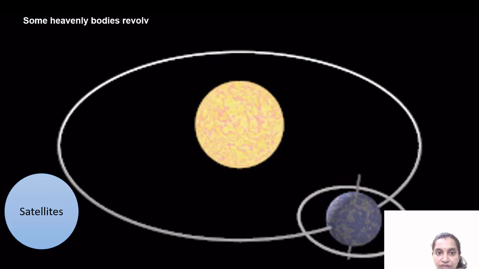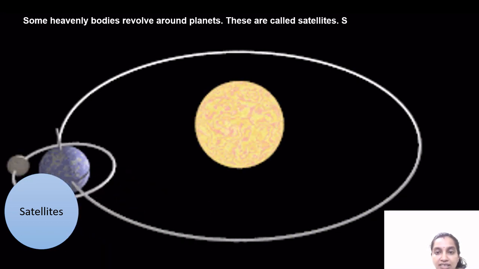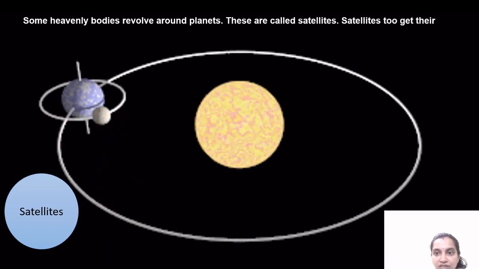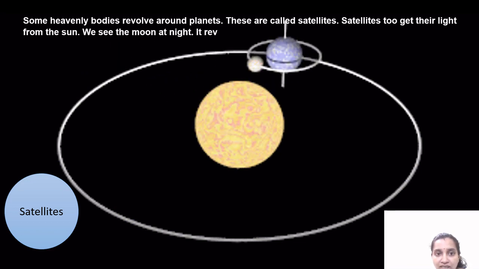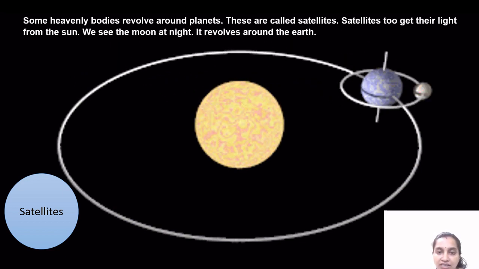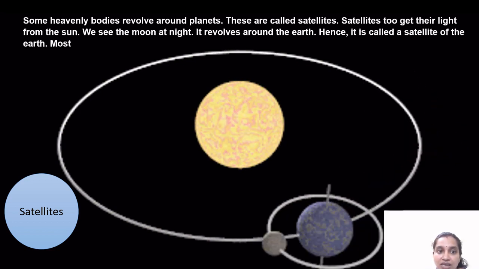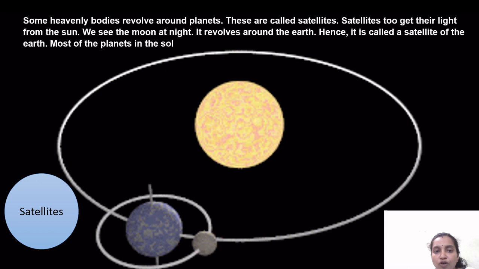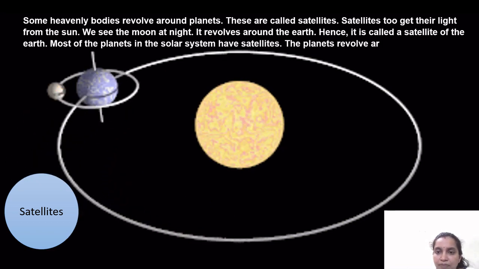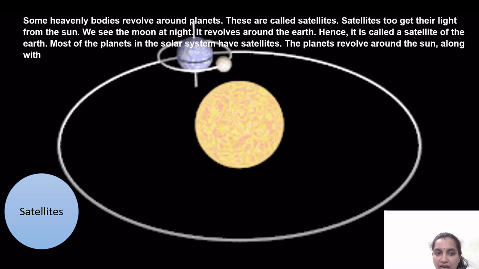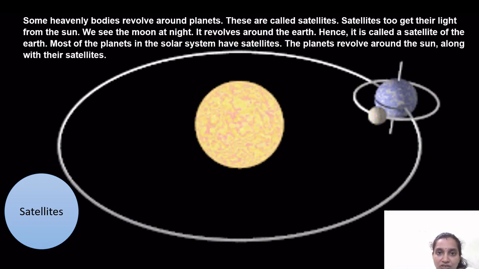Some heavenly bodies revolve around the planets. These are called satellites. Satellites too get their light from the sun. They don't have their own light. We see the moon at night. It revolves around the earth. Hence it is called the satellite of the earth. Most of the planets in the solar system have satellites. The planets revolve around the sun along with their satellites, as you can see in this image.